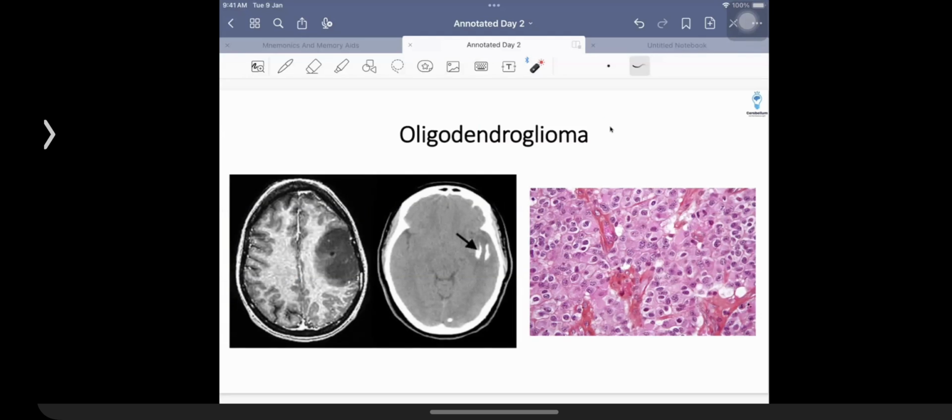Then we are going to be talking about oligodendroglioma, of course, an example of a tumor which is going to be associated with involvement of frontal lobe, and that too frontal lobe calcification. What you need to remember over here is oligodendroglioma is going to be having an important finding. This is a tumor cell. It is going to be having the presence of a nucleus. The nucleus is going to be having the presence of a perinuclear halo.